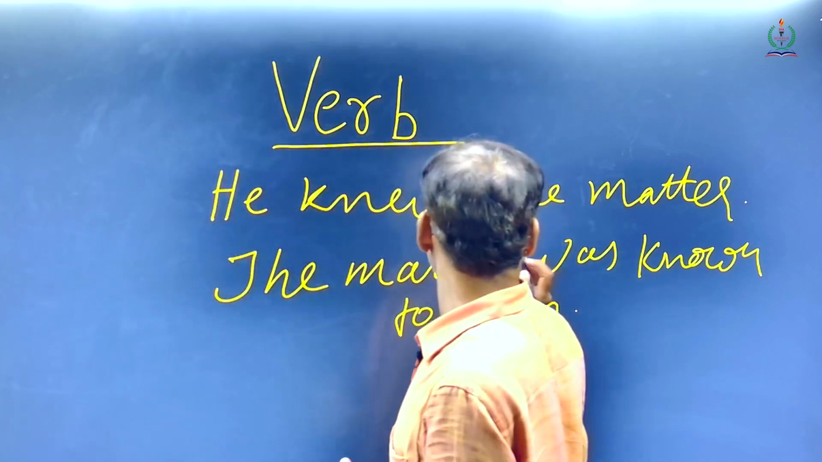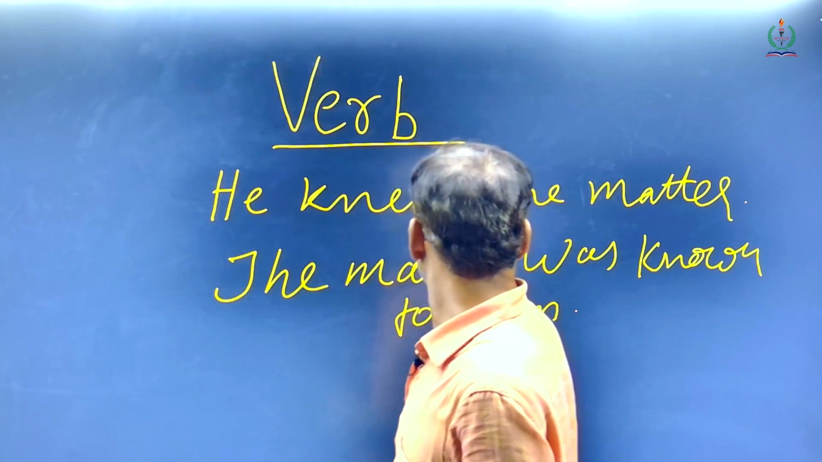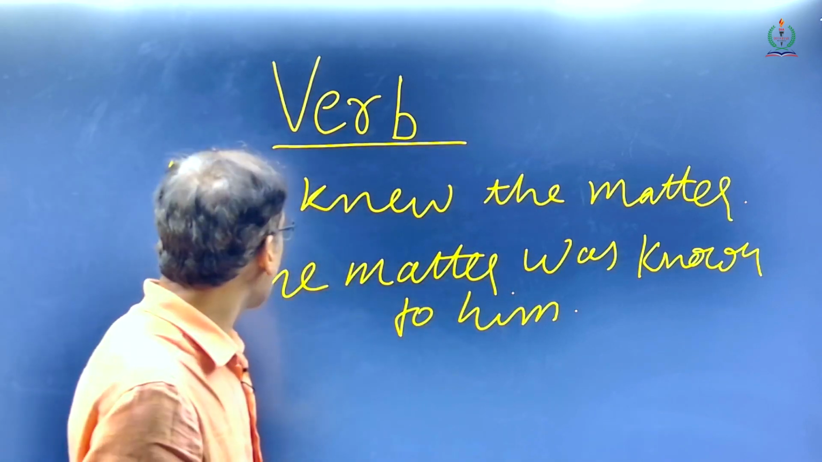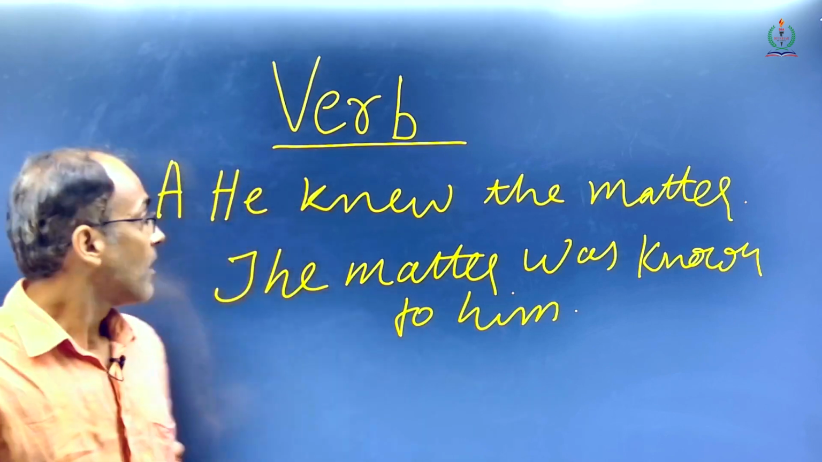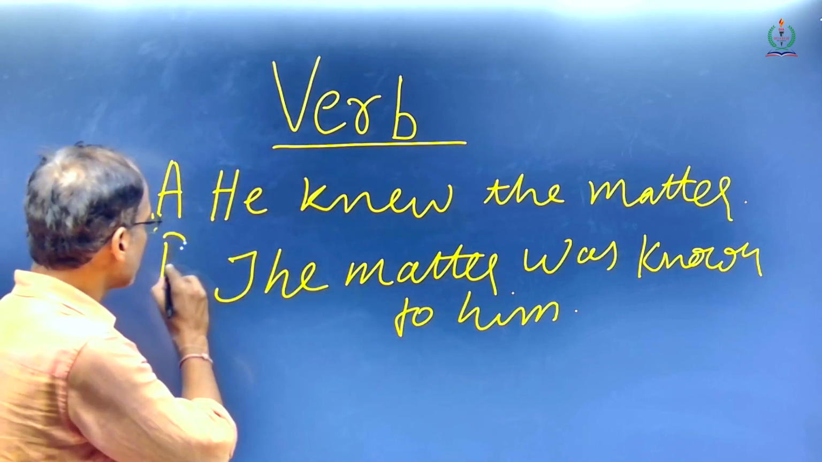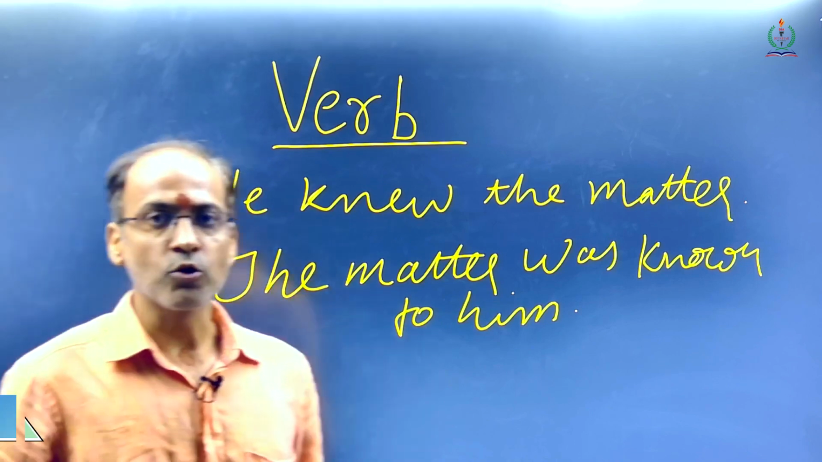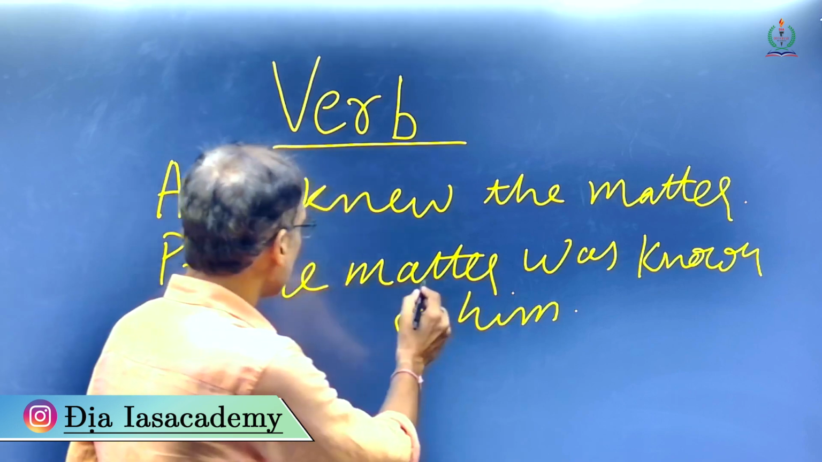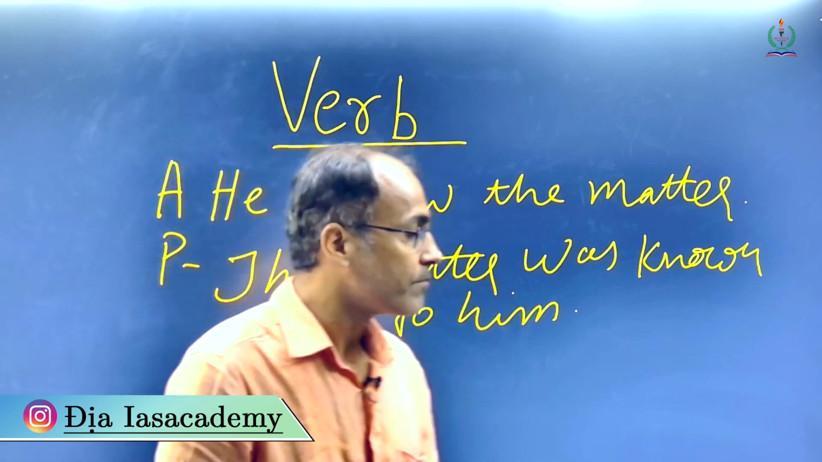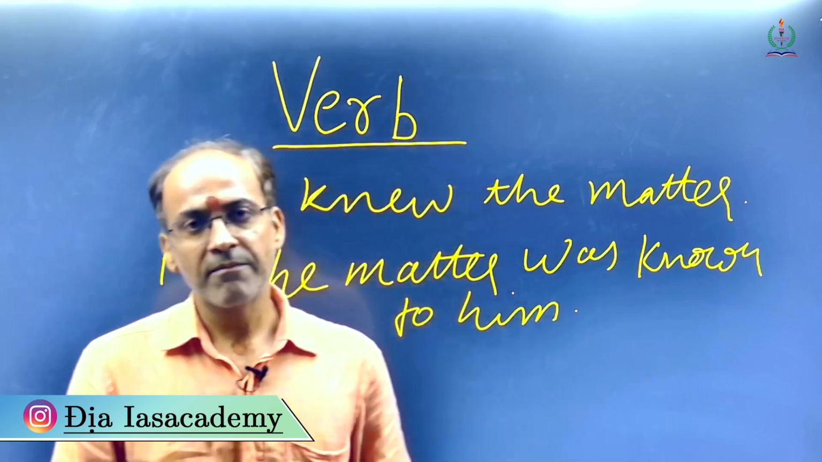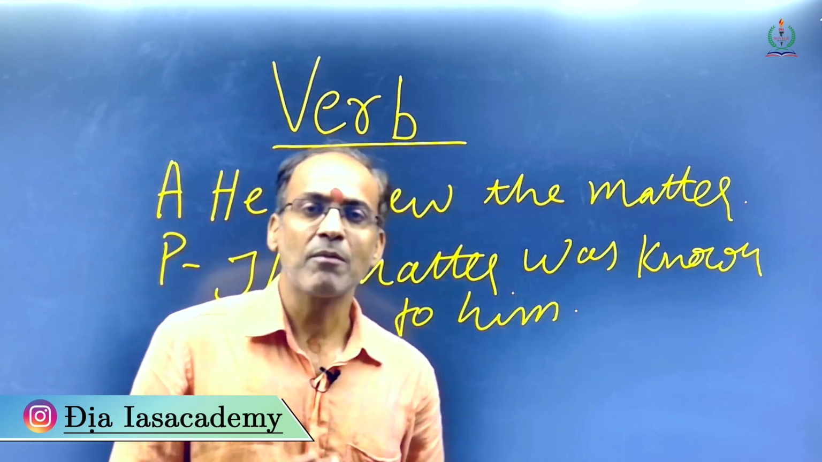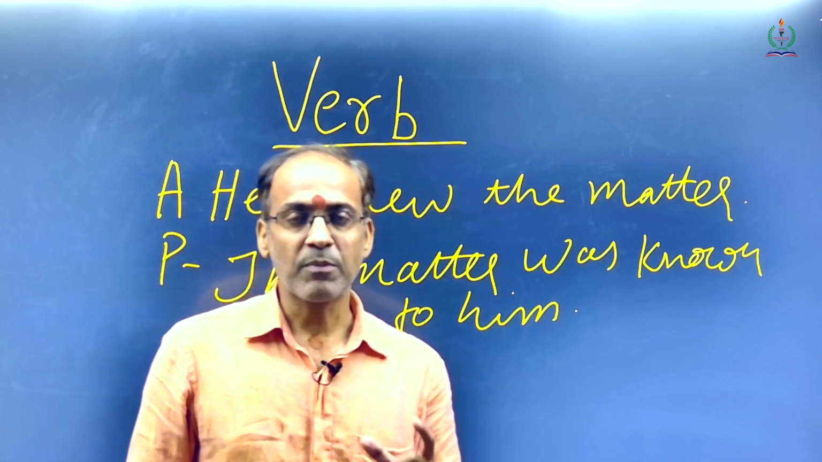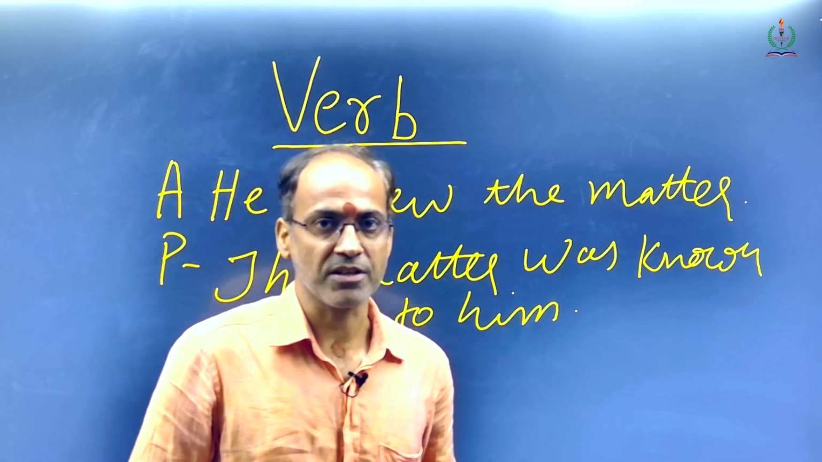He knew the matter. This is the active voice form. And now the passive voice form is the matter was known to him. This is the passive voice form. So whenever a verb has a passive voice form or it can be changed into passive voice, then that particular verb is transitive in nature.